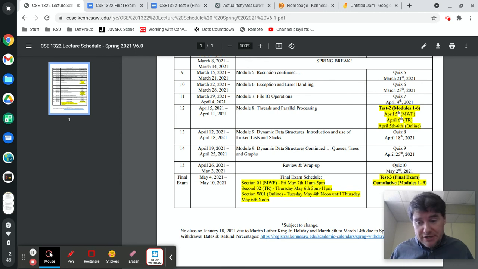Let me cover the lab stuff first, and then we'll come back to the lecture. If you are in a lab section, you have a final exam this week during your lab time. Obviously, you don't go to the lab. You're going to do it at home in lockdown browser and all the rest with webcam, but it is during your lab section this week. So make sure that you know when your lab section final exam is.